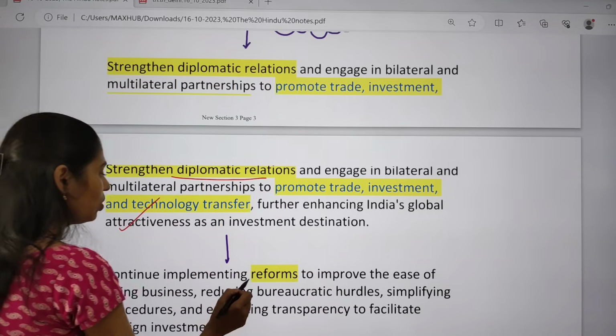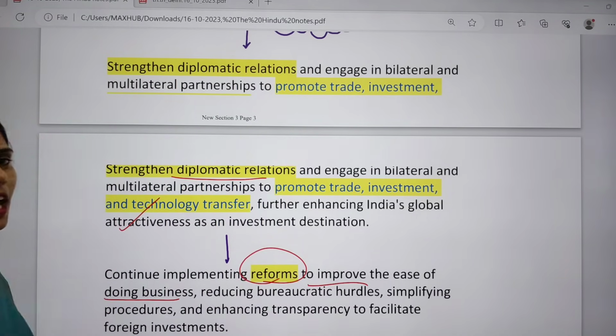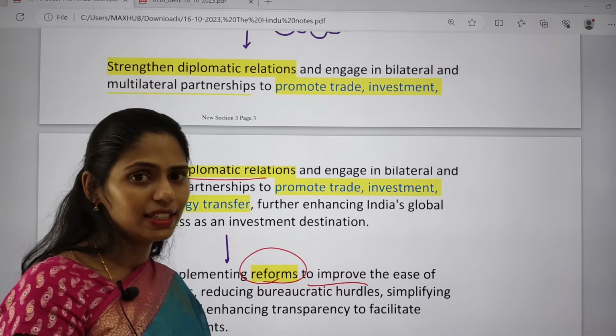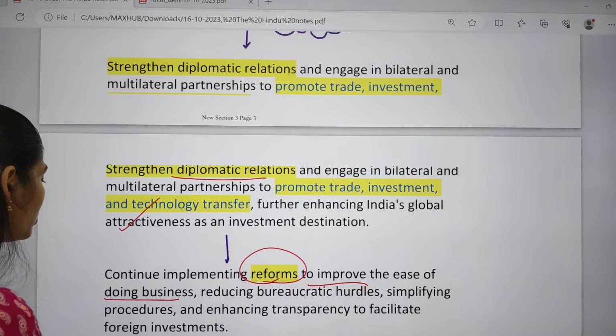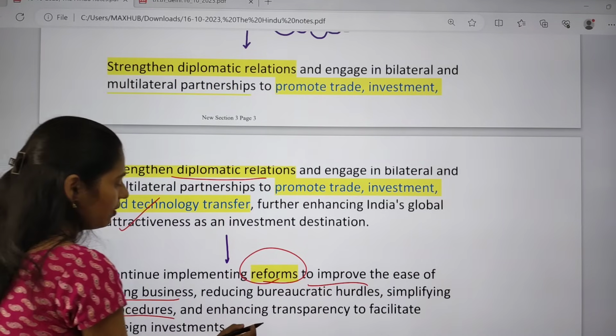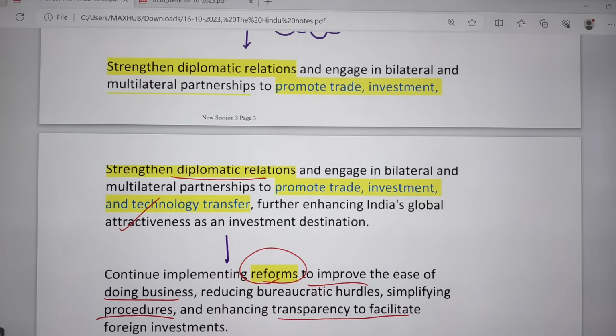And we can continue implementing the reforms to improve the ease of doing business. And whatever the bureaucratic hurdles are there, we have to address those hurdles. And we have to simplify the procedures, and we have to enhance transparency to facilitate the foreign investments. So this is what we can do.